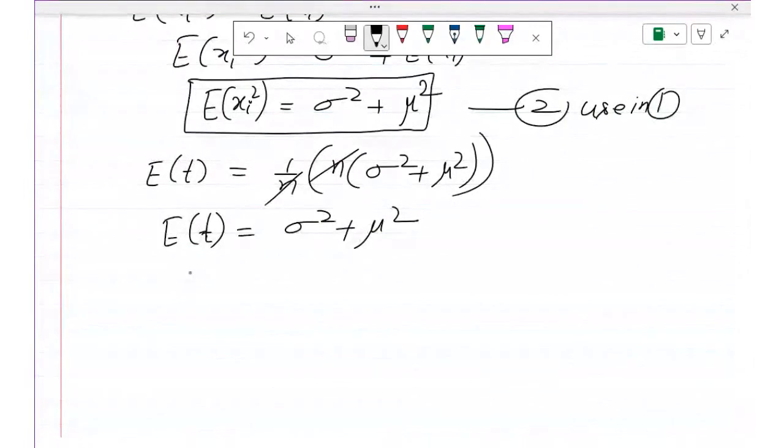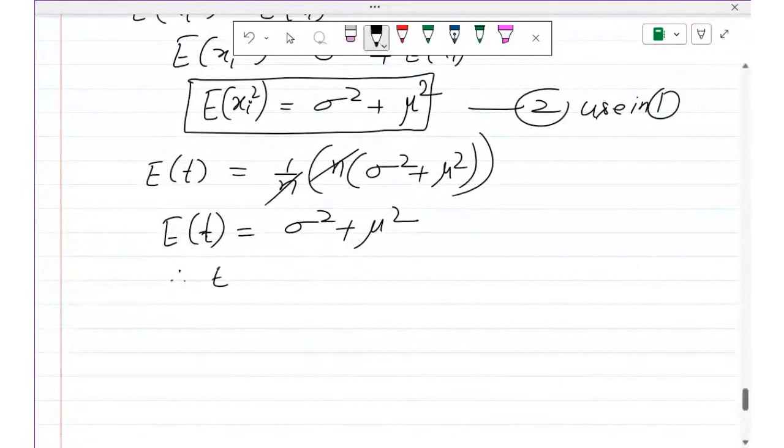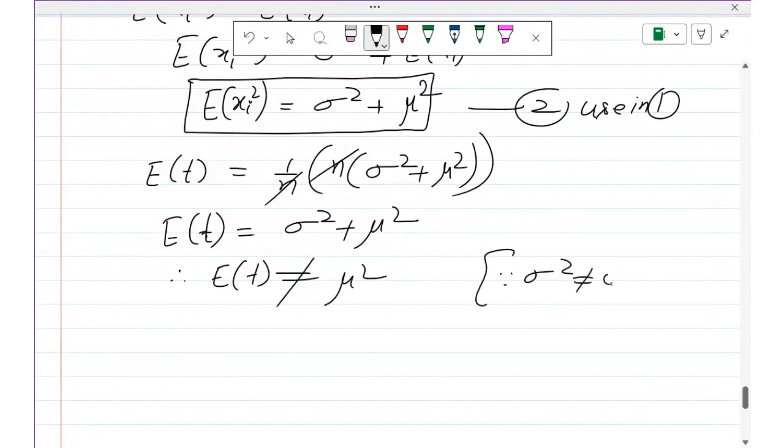So therefore, E of t is not equal to mu square because variance is never equal to 0. It is 0 only if all data are the same, but that is never true in general about the population. It cannot happen that everyone is the same. So variance is never 0 in real life. There is always some variance unless it is a constant. Therefore, the expected value of t is not equal to mu square.